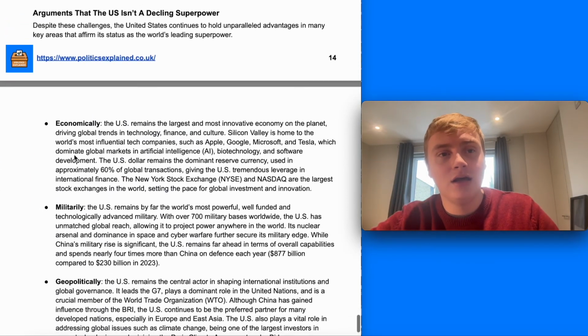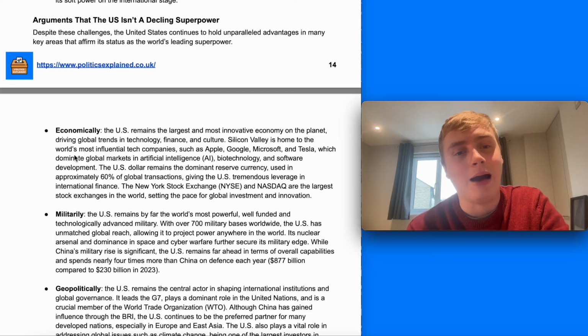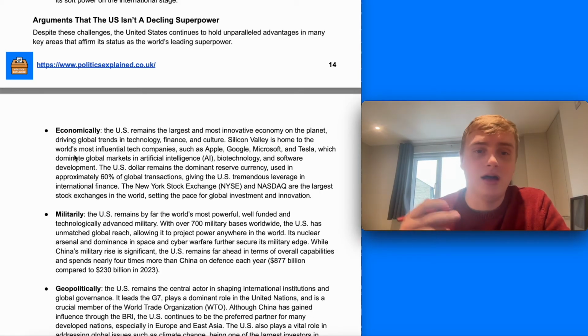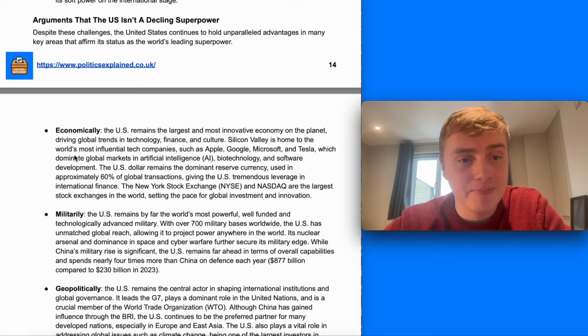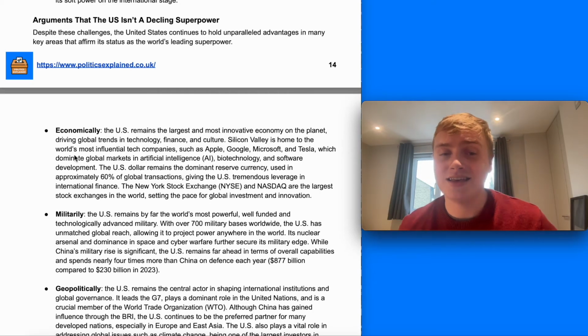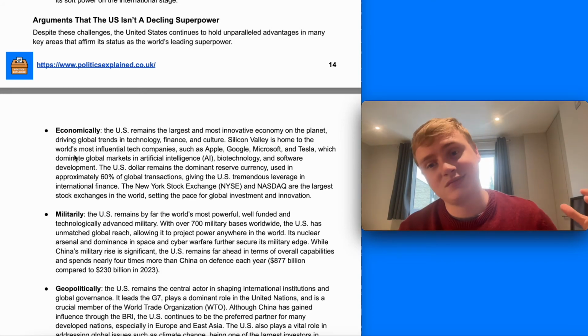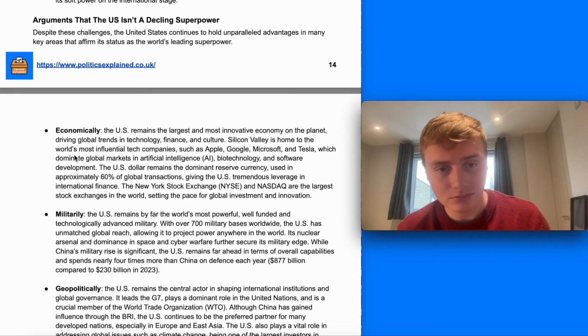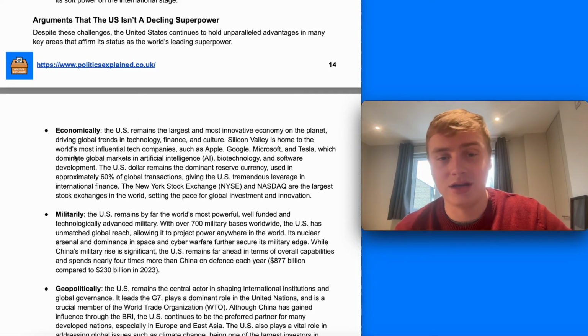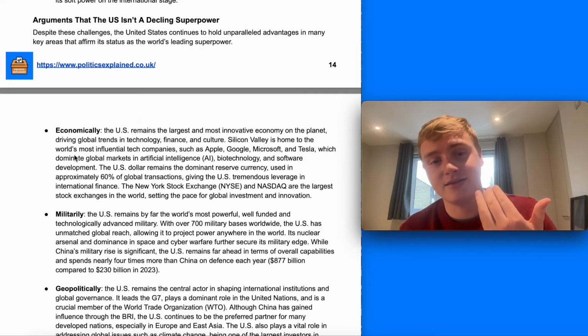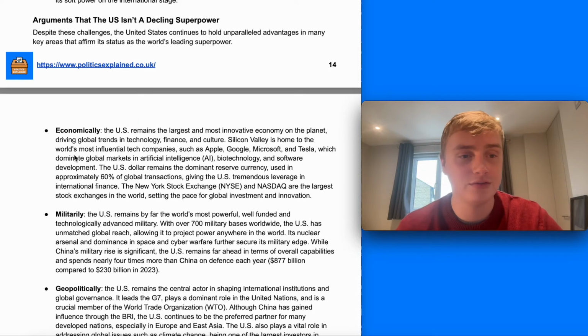On the other hand, you've got the argument that it isn't a declining superpower, that it remains the largest, most innovative economy on the planet, driving key sectors such as technology, finance in particular, AI, electric vehicles, and space travel with SpaceX in particular, which are really important, and just key companies like SpaceX, Apple, Tesla, Google, Microsoft, which dominate global markets.